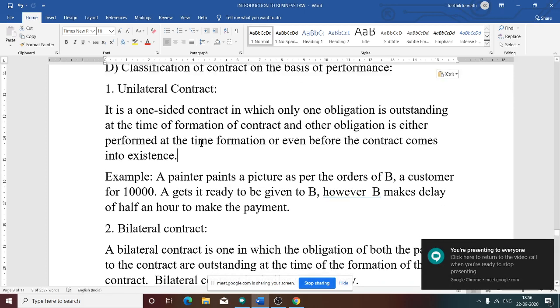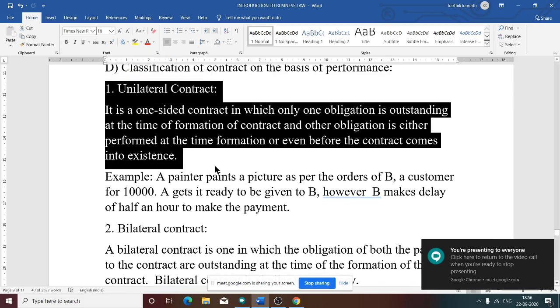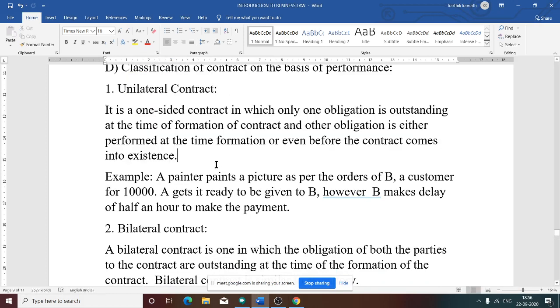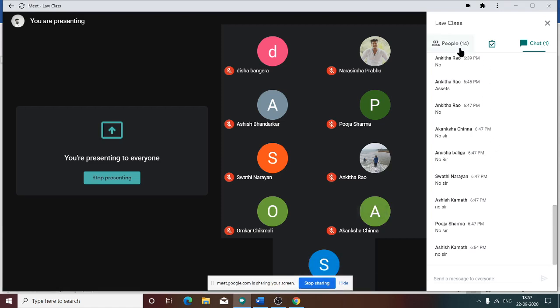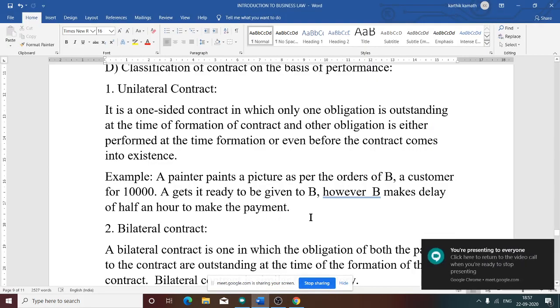First one is unilateral contract. What is unilateral contract? One-sided contract. That means in which only one obligation is outstanding at the time of formation of contract, and the other obligation is either performed at the time of formation or even before the contract comes into existence. Uni means one, so it is a one-sided contract. See the example, you'll come to know.